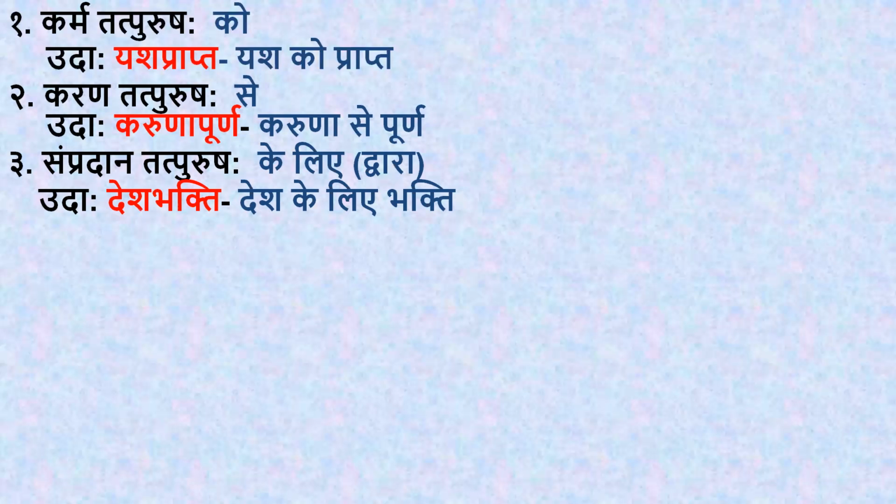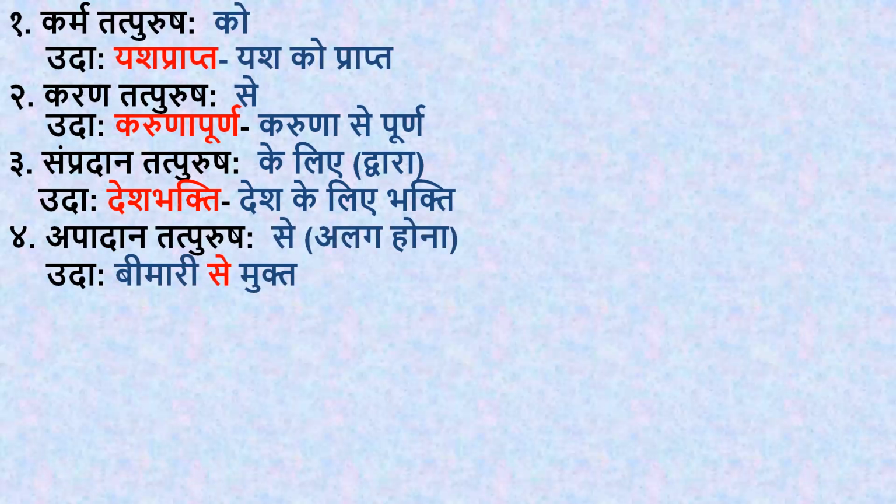You have to remember which karak chin will come under which type. Then apadan tatpurush. In apadan tatpurush, se will come. Now this se is different from karan tatpurush. In karan tatpurush also we have used se, but that se is different. That is with, W-I-T-H, with. And this se is separation. When something is separated, we use se. This letter is same, but meaning is different. Okay. For example, bimari se mukt, free from disease. You are separating from disease. Disease is going. Okay, there is a separation. So we have used se, alag hona, separation.